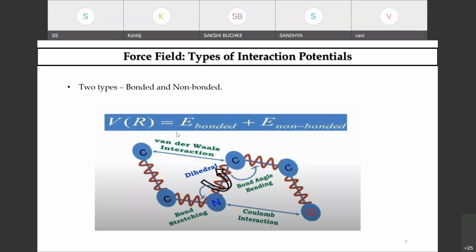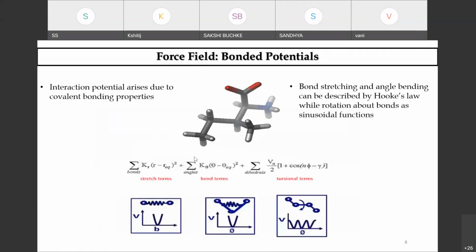Okay, so with molecular dynamics simulation we are studying the thermodynamic properties, or I should say time dependent phenomena. And this is what we were talking about in terms of bonded and non-bonded: van der Waals interaction, bond angles, dihedrals, stretching, and Coulomb forces of interaction. All of them together compute your total binding energy.